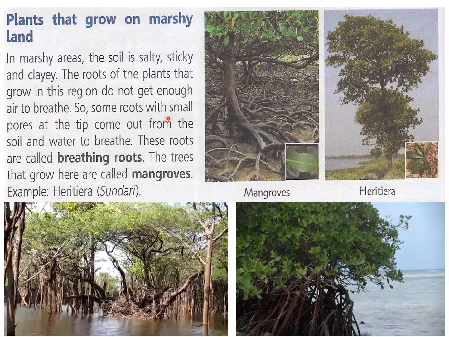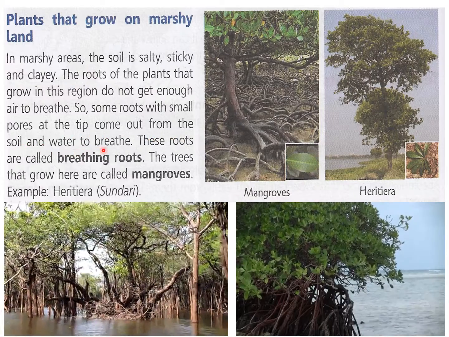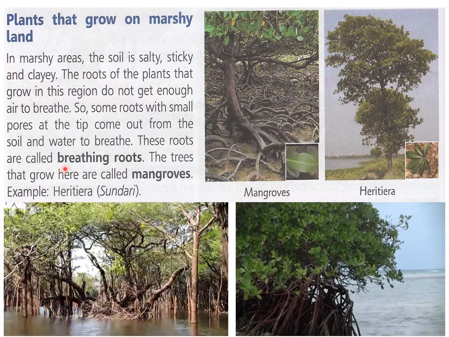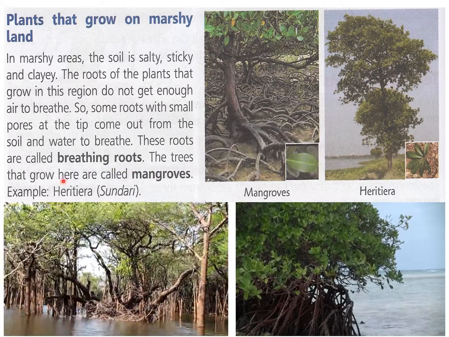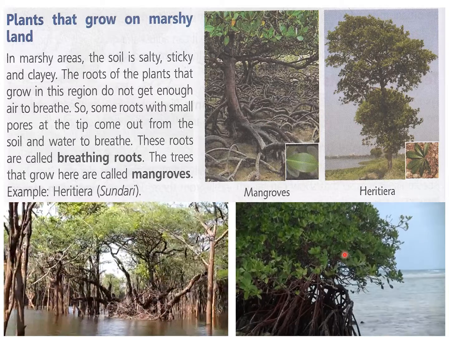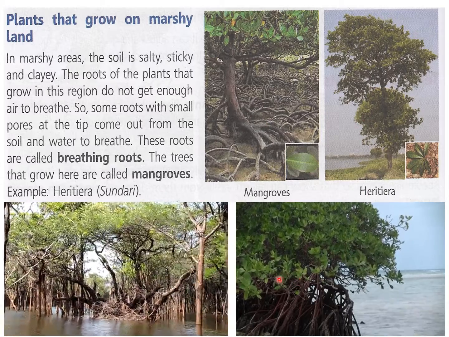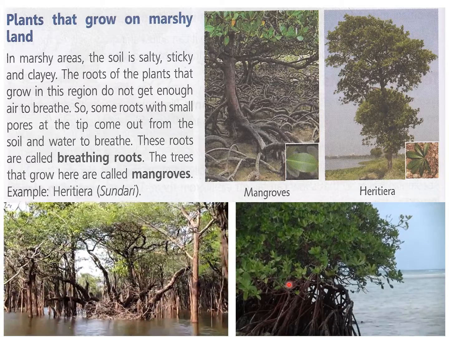So some roots with small pores at the tip come out from the soil and water to breathe. These roots are called breathing roots. The trees that grow here are called mangroves. So these trees, you can see there are so many trees. I've put pictures of two more trees for you to understand what kind of roots they have.